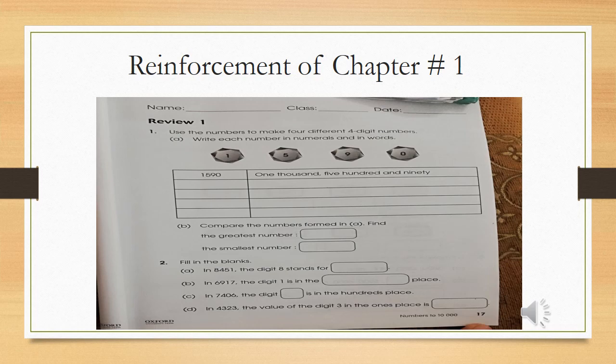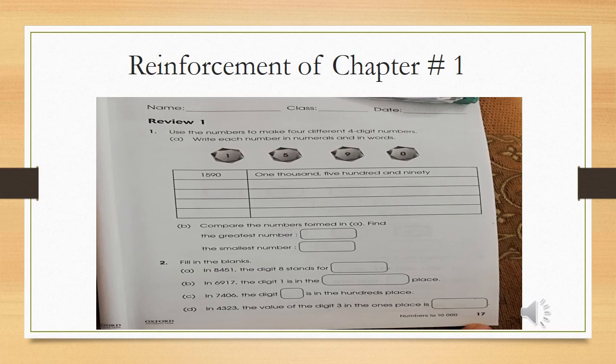So class, this is the reinforcement of chapter number 2. You have to solve the workbook 3A, page number 17 and page number 18. In page number 17, there is a review, question number 1. Use the number to make 4 different 4 digit numbers. Write each number in numerals and in words. We have a number that is 1590. You have to write all the numbers separately and then give the value of it in form of numbers and in form of words also. Part B. Compare the numbers formed in A. Find the greatest number and the smallest number.